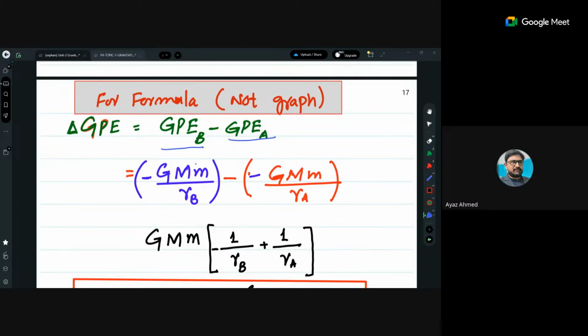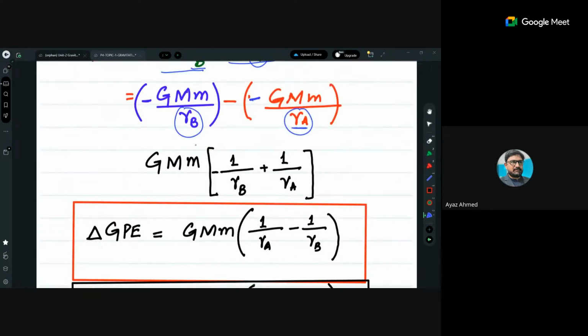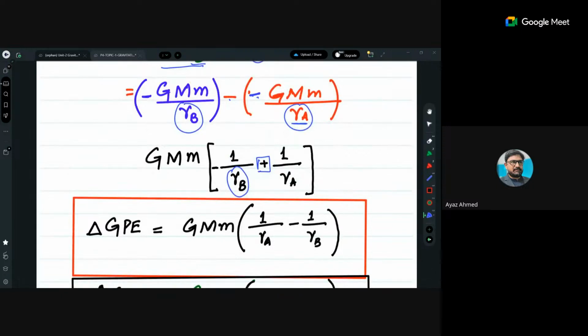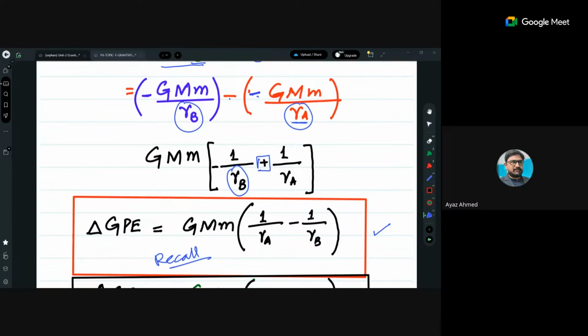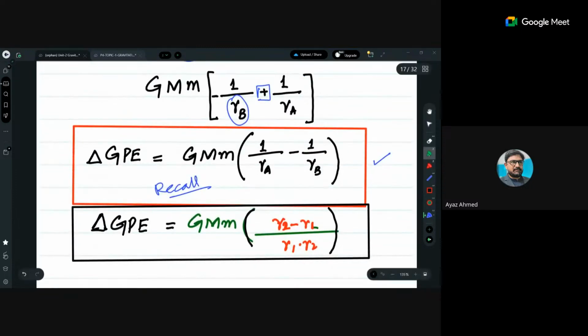माइनस GMm divided by r at B, माइनस ये फॉर्मूले का, and that will be माइनस ये साइन GMm divided by r at A, because gravitational potential energy at A is just separated due to A, and B के लिए आपके पास B से calculate करेंगे. Just take GMm common and it would be 1/RB minus minus plus 1/RA. So finally the value you have is GMm times 1/RA minus 1/RB. ये वाला फॉर्मूला भी आपने recall करना है, please recall it for your convenience. अगर आप calculation कर सकते हो, just plug in the values and enjoy the answer.